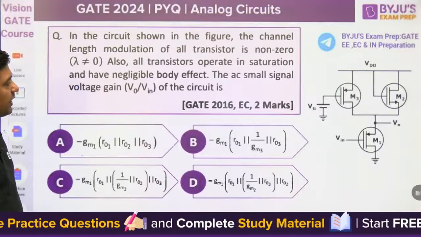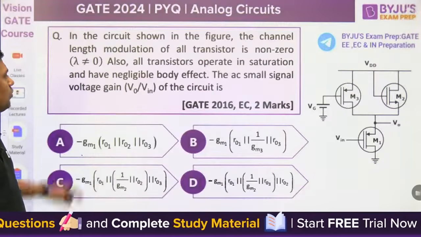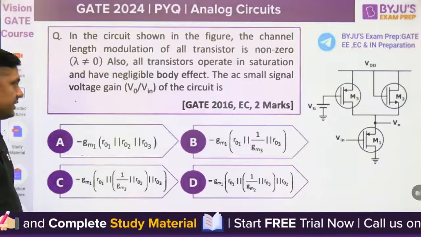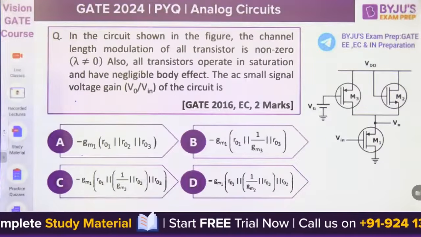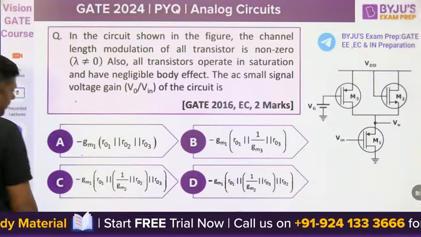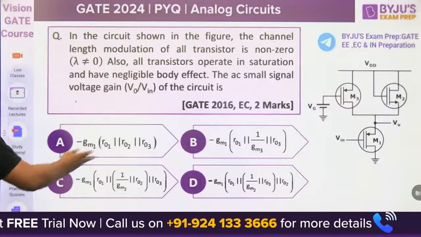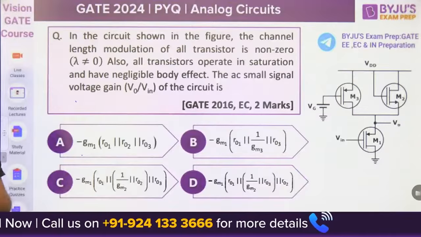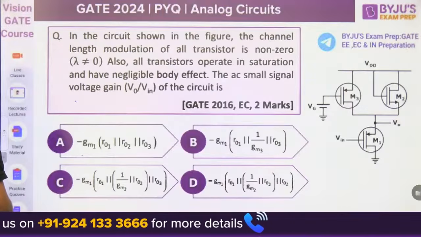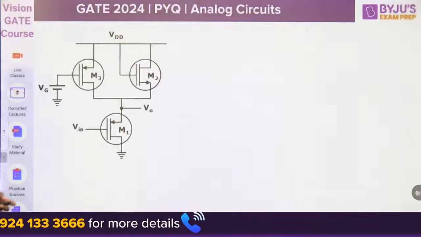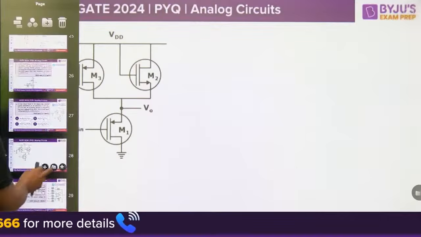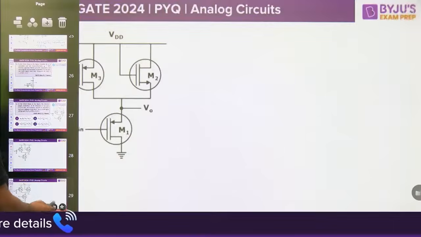Negligible body effect. What is the AC small signal voltage gain V0 by Vin of the circuit? How can we find the V0 by Vin? It is given in terms of transconductance or output resistance. You have to find the answer, and for that you can use the small signal model here.